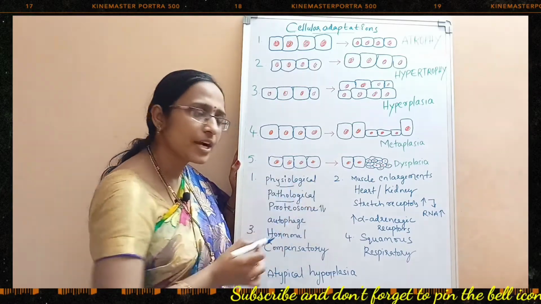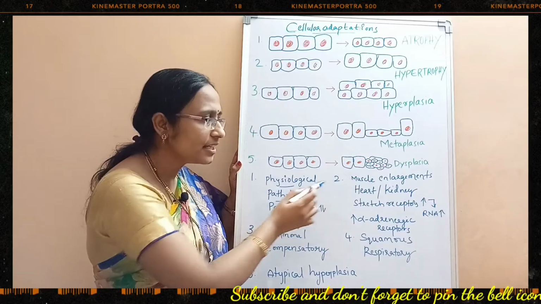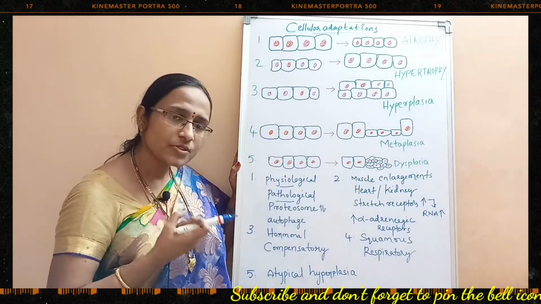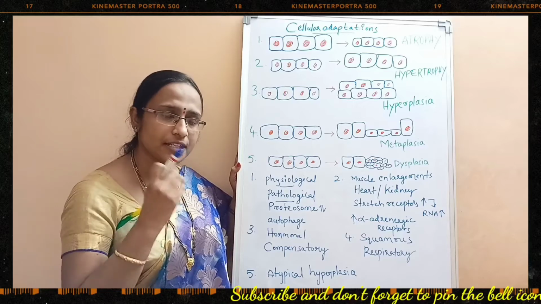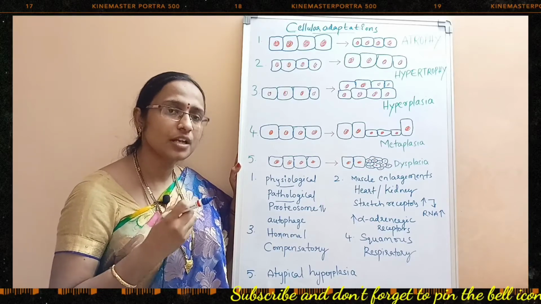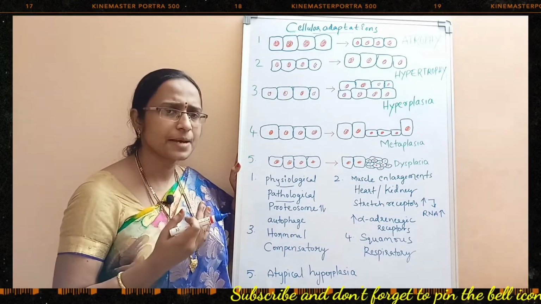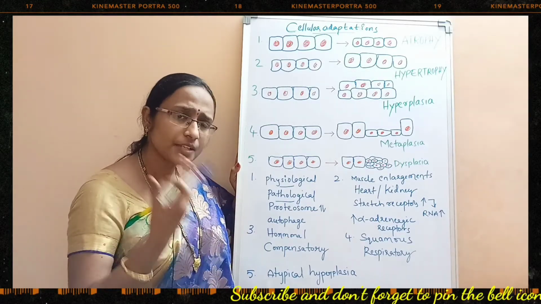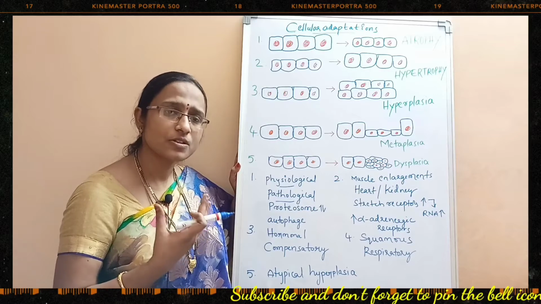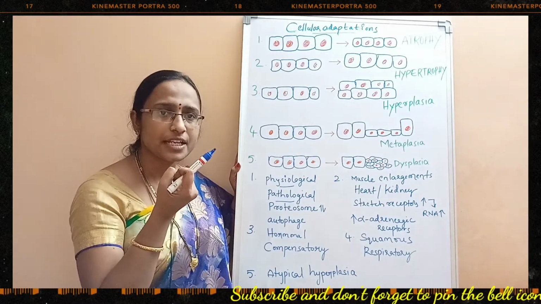What are the important points in hypertrophy? Here again, why does hypertrophy happen? It is because of muscle enlargement. The underlying reason behind this is muscle enlargement. For example, if you take cardiac muscle, hypertrophy of heart tissue is because of the enlargement of the cardiac muscle.